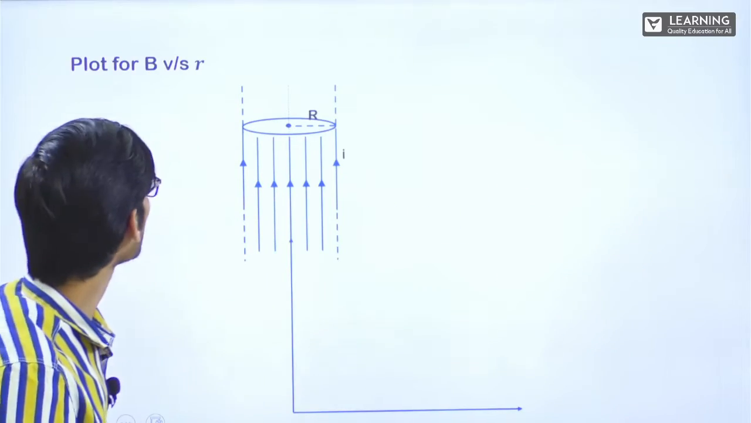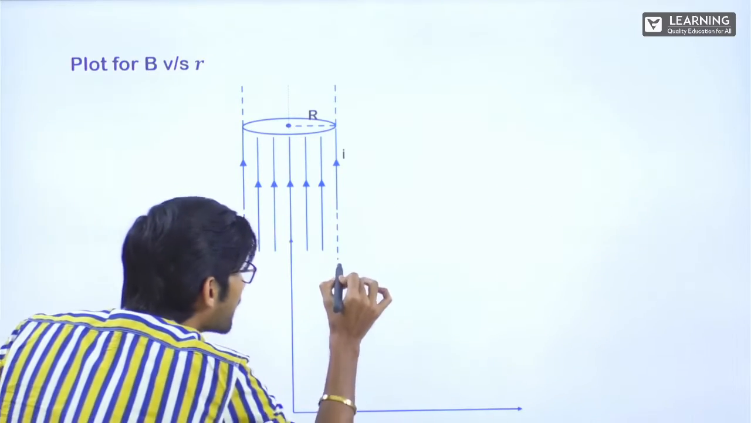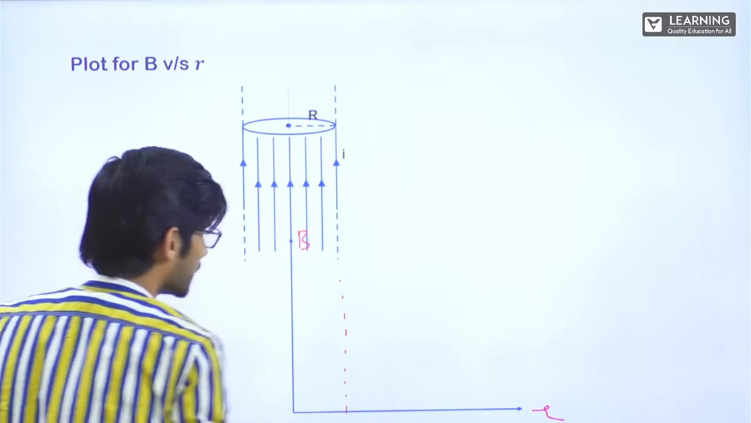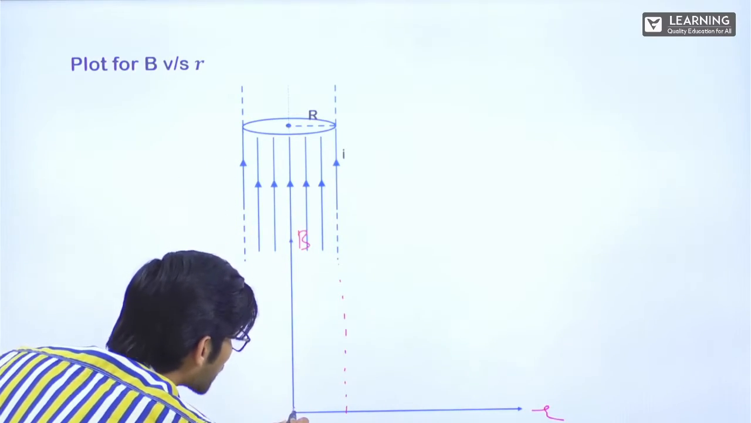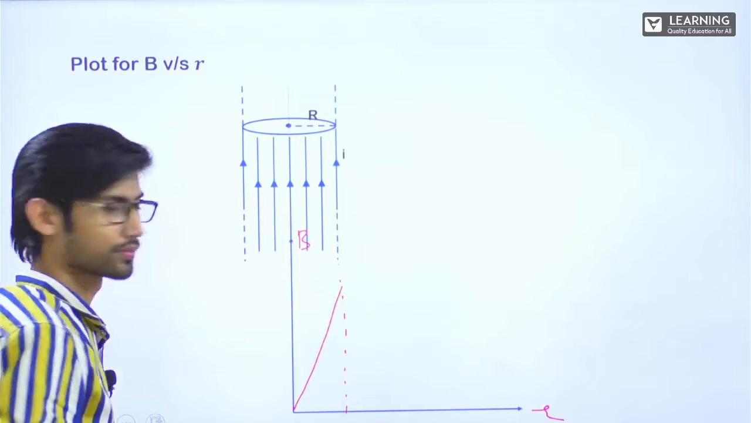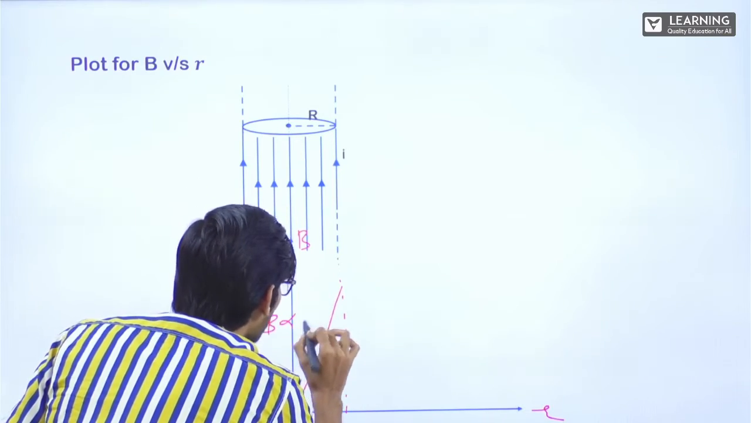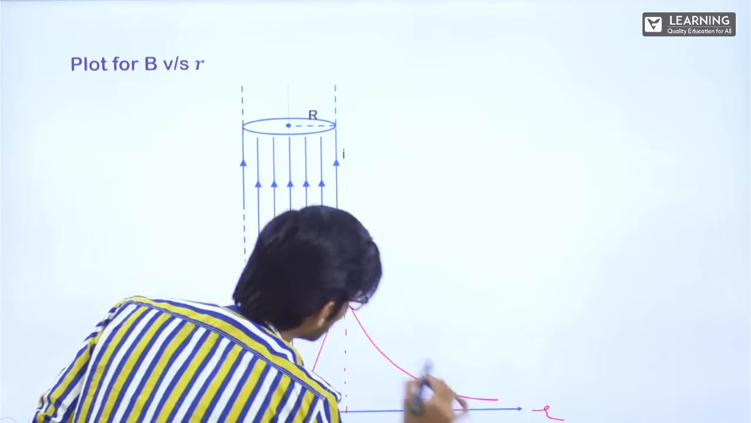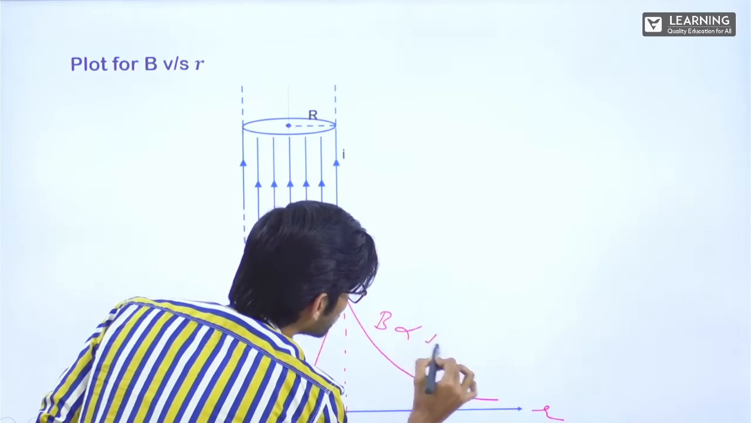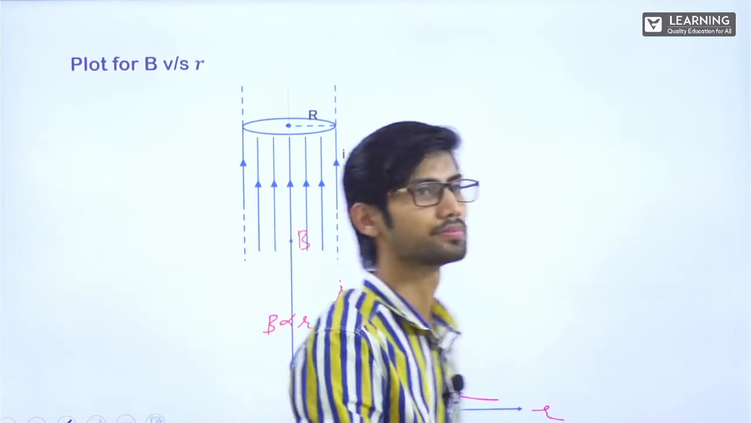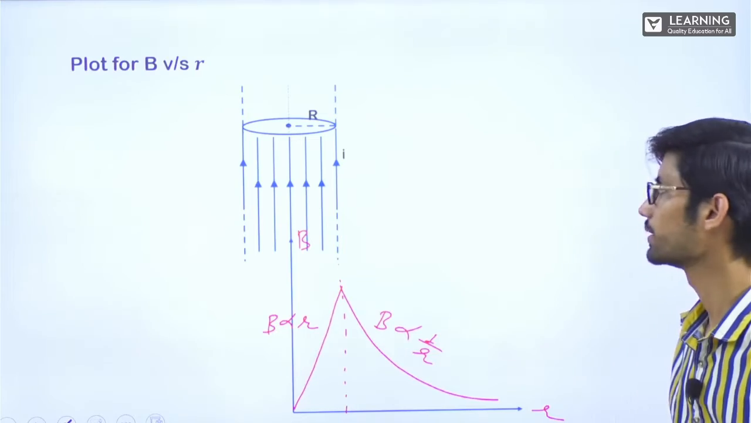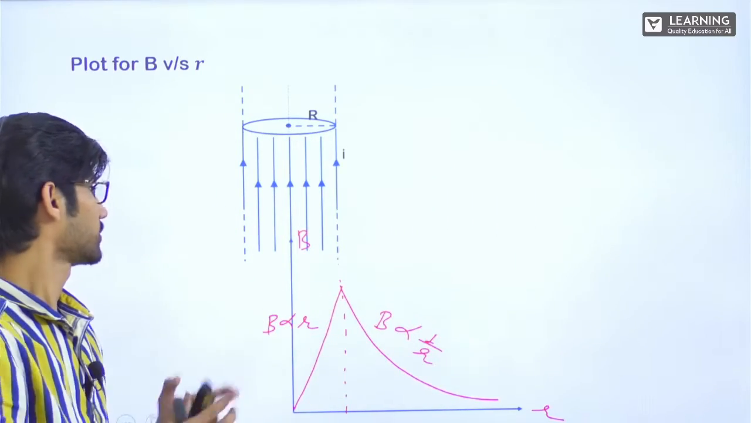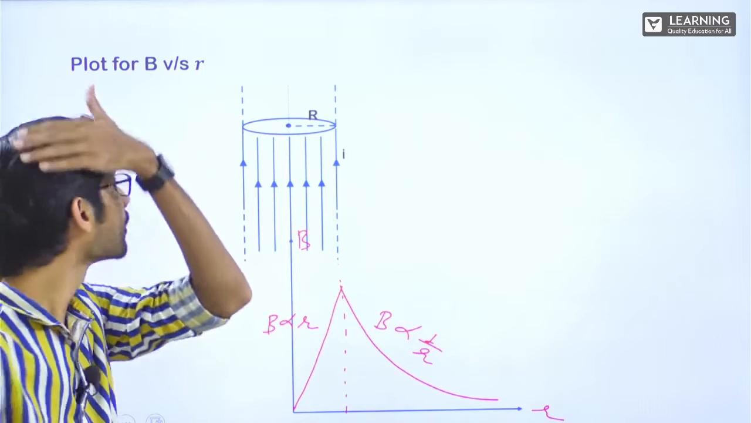Now here again, if you see, B is inversely proportional to R. So now if I see the plot, till here, if I take this as small r, this as B, till here, B is directly proportional, correct? B is directly proportional to R. From here again, it starts decreasing like this. B is inversely proportional to R. This will be the plot. Clear? Shall we go further? All right.